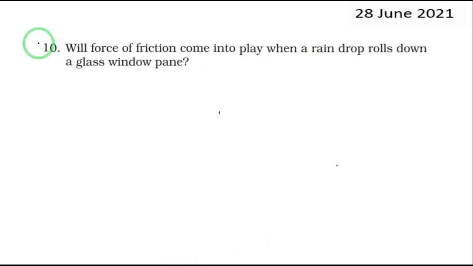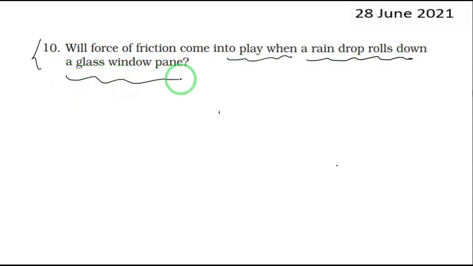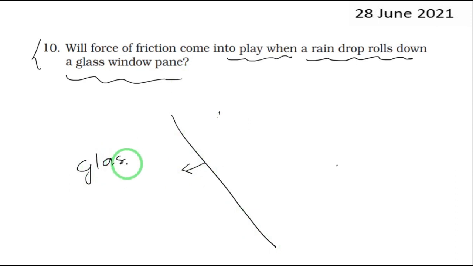This can be our last question in this tutorial. Will force of friction come into play when a raindrop rolls down a glass window pane? Suppose this is a glass window pane. We think that since it's very smooth, there is no friction.